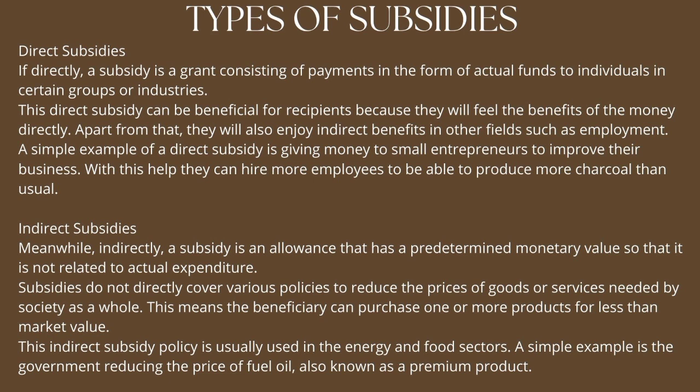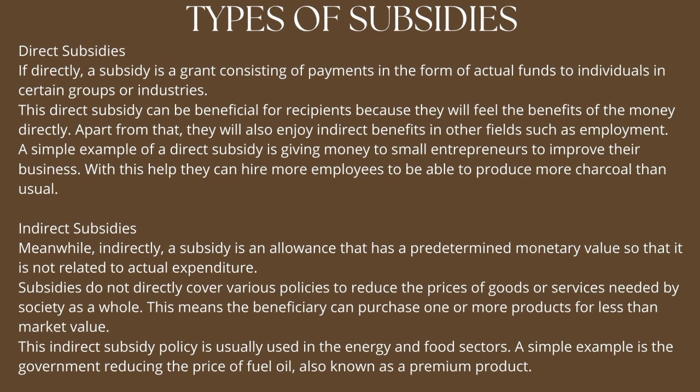And the last type is indirect subsidies. Meanwhile, an indirect subsidy is an allowance that has a predetermined monetary value so that it is not related to actual expenditure.